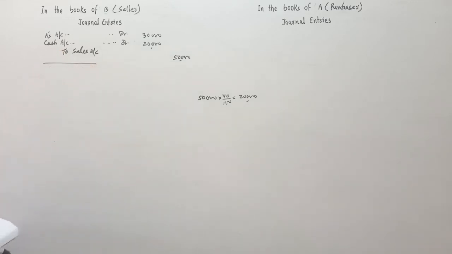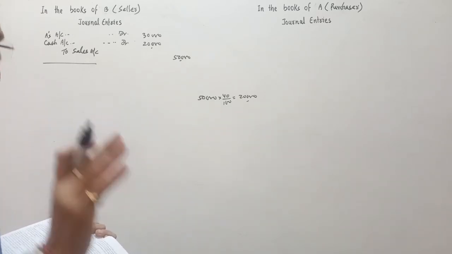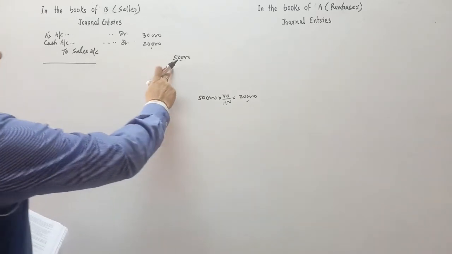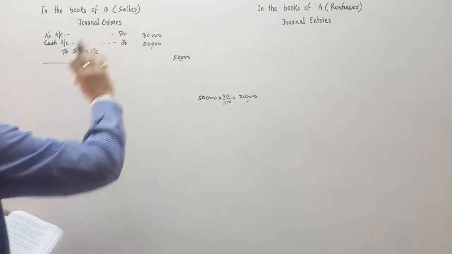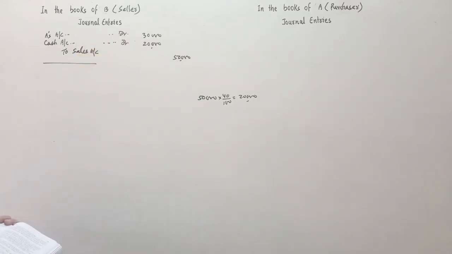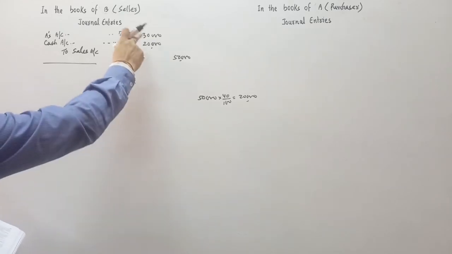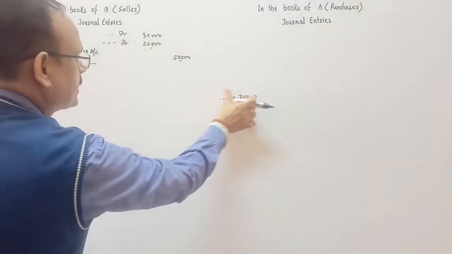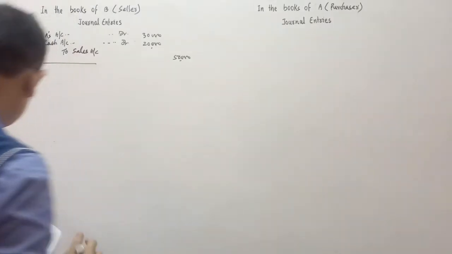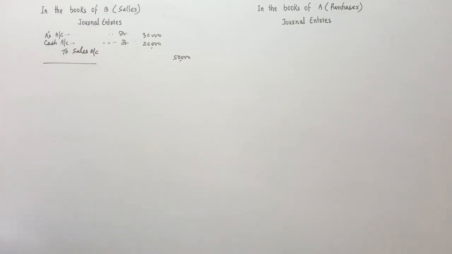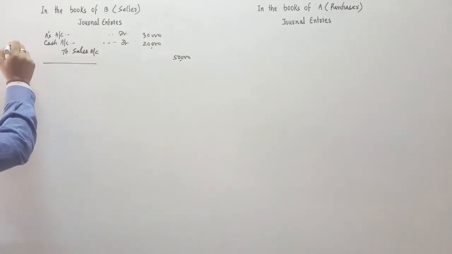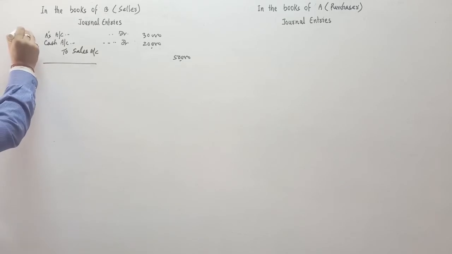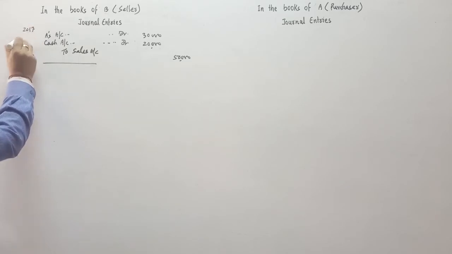Cash account debit, A's account debit, to sales account. Sales is 50,000. Out of that, 40% amount is paid by A immediately. So it's a cash sale. 40% is the cash sales. So the remaining is credit. Remaining is how much? 30,000 is the credit. So this is the entry done on which date? 2017, March 4.